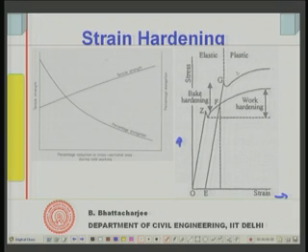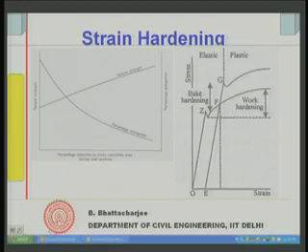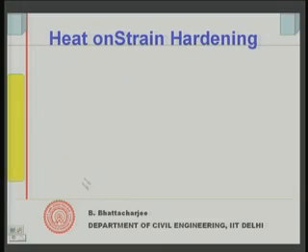So, what will happen in the process? Of course, your deformation or elongation will reduce. The original elongation available was this much, now the elongation will reduce, and therefore there is a reduction in percentage elongation. That is why in strain hardening you find that your useful strength increases, but the available ductility, which we have defined earlier, reduces, right.